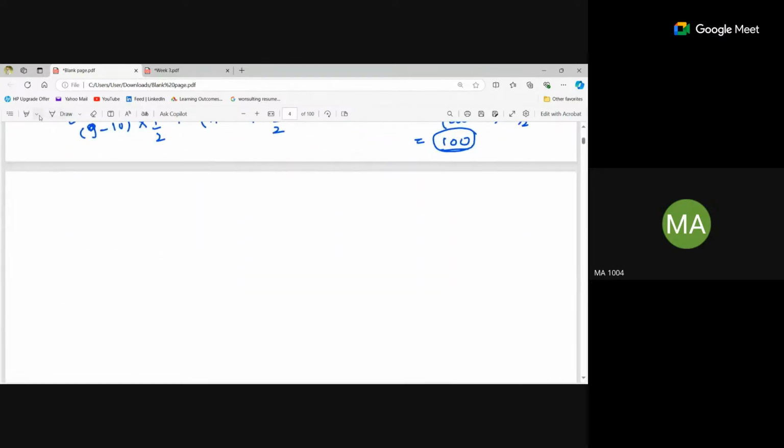Like, if you have to calculate, x is taking values 1, 2, 5, 6. So how will we calculate the variance of x? What is the formula of variance? Expectation of x minus expectation of x, the whole square.